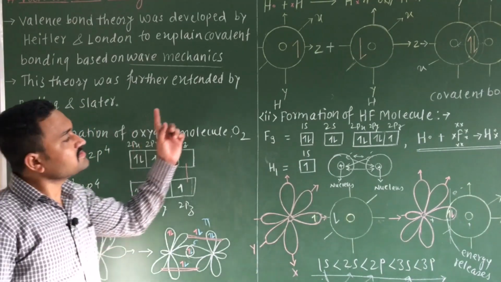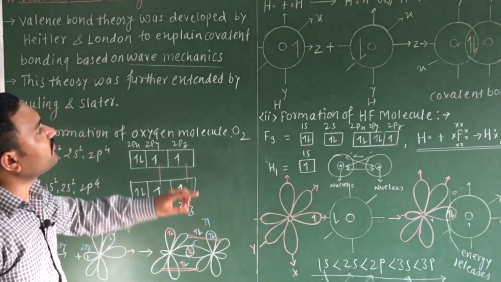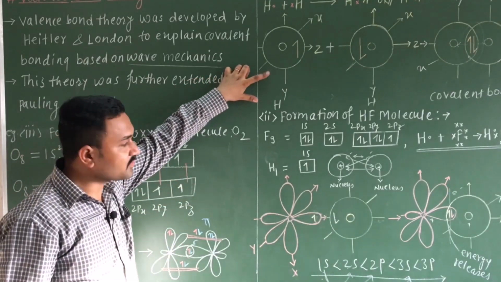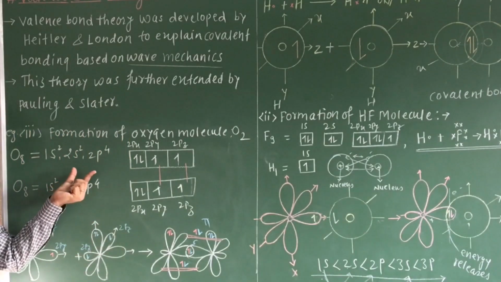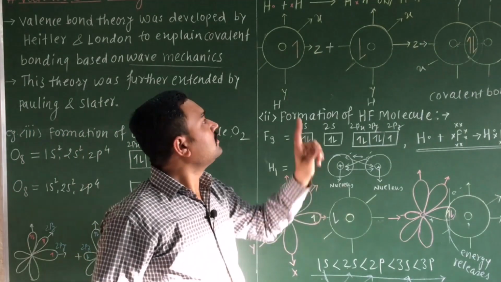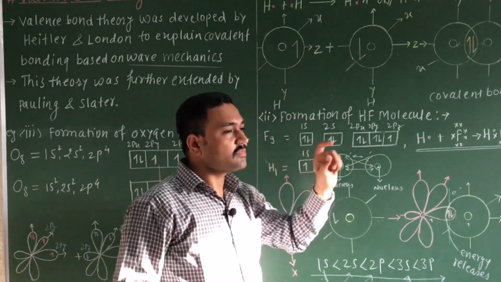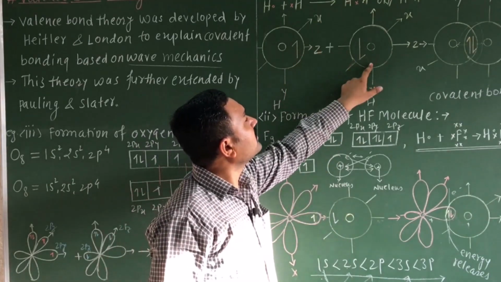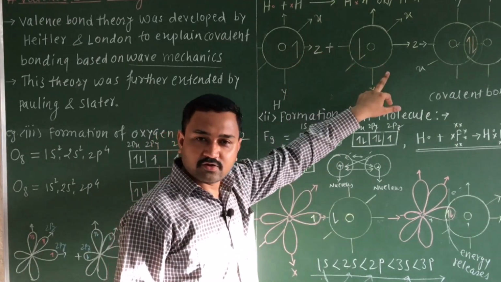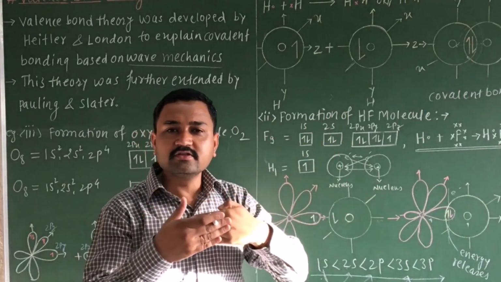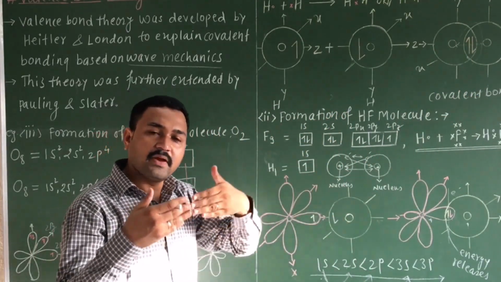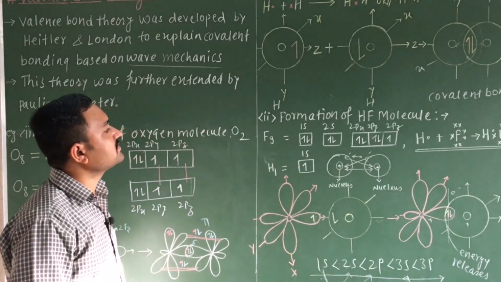So here we have considered three examples: the formation of the H2 molecule, the formation of the HF molecule and the formation of the O2 molecule. Here you can observe that the two atomic orbitals containing unpaired electrons overlap and form a covalent bond, and during this process the pairing of electrons takes place.